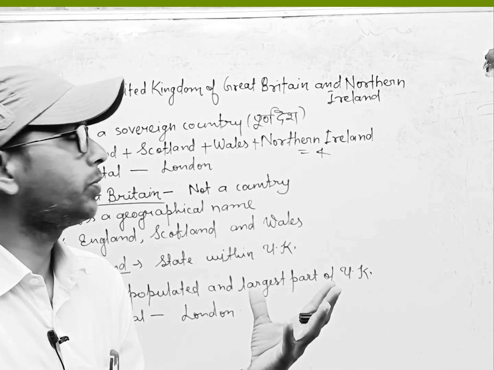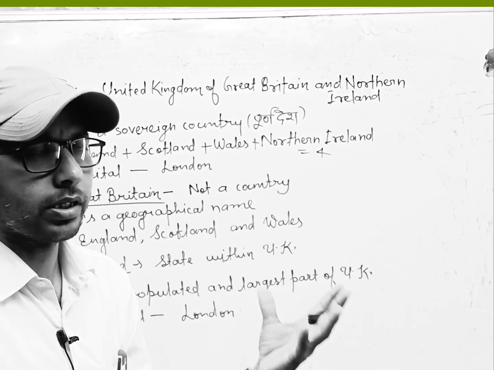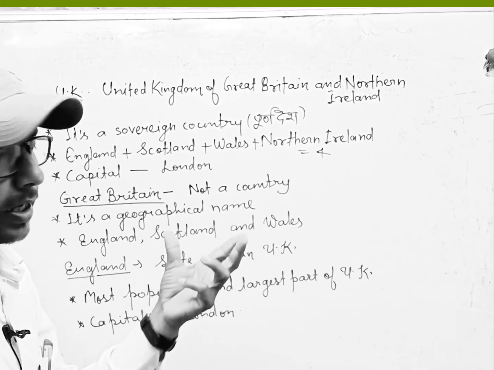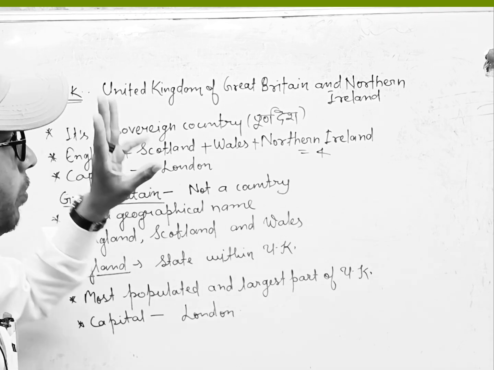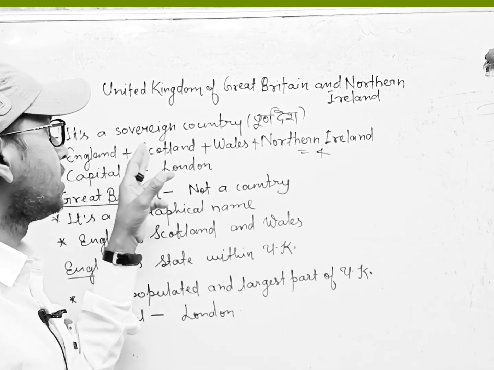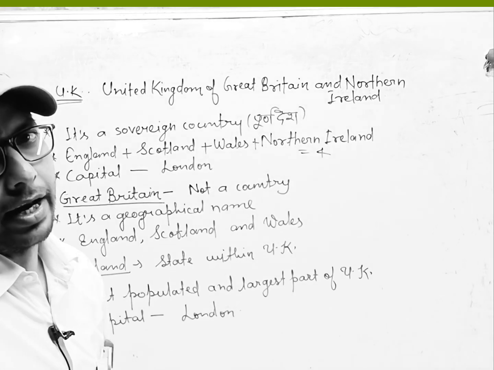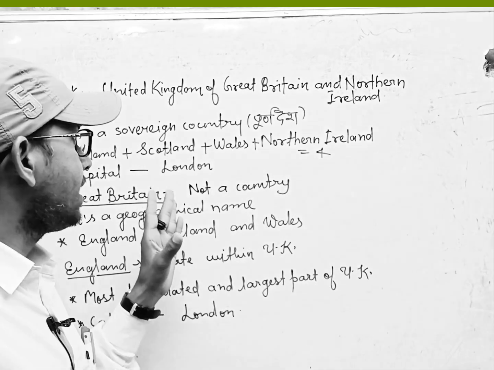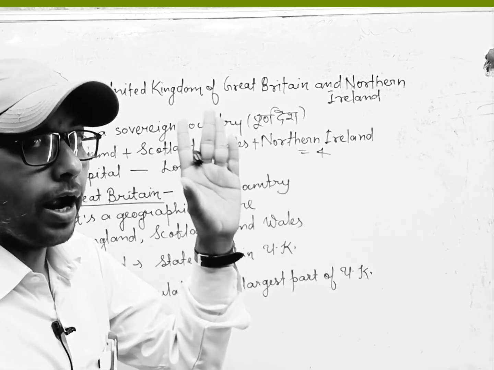And the full name of UK is United Kingdom of Great Britain and Northern Ireland. This is the full name. And UK comprises four parts: England, Scotland, Wales and Northern Ireland.